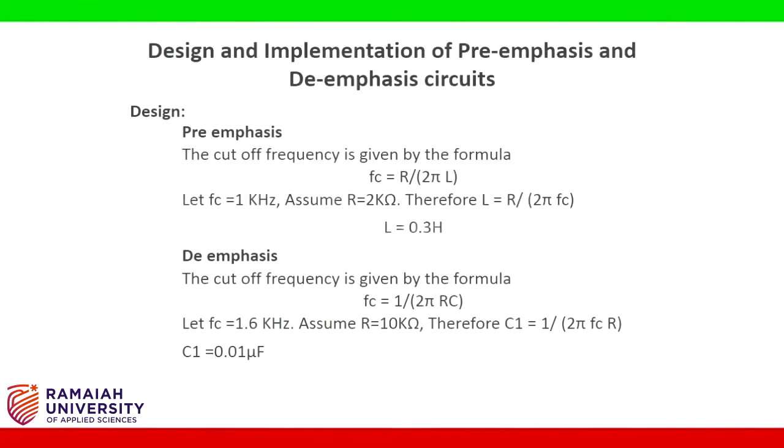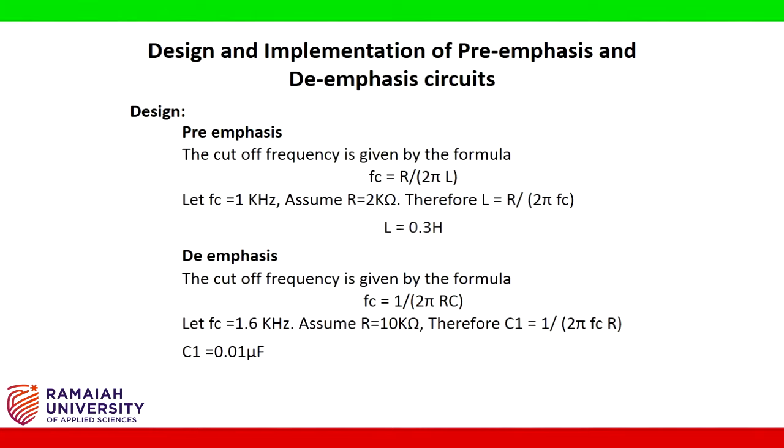Design of the circuits. Pre-emphasis. The cutoff frequency is given by the formula Fc is equal to R by 2 pi L. Let Fc equal to 1 kHz. Assume R equal to 2 kilo ohms. Therefore, L is equal to R by 2 pi Fc. That is, L is equal to 0.3 Henry.